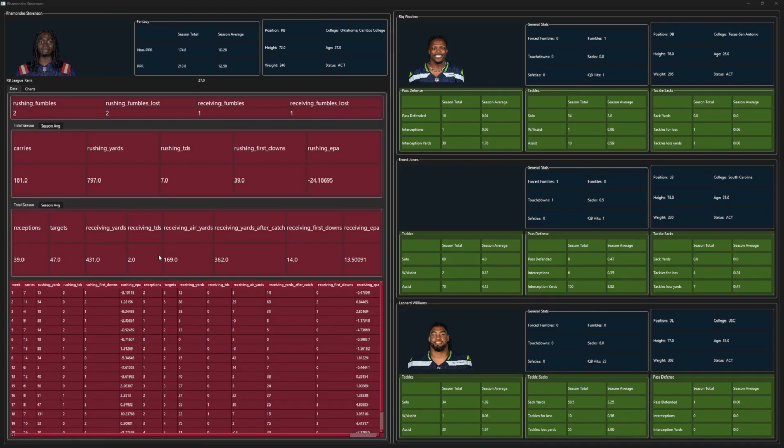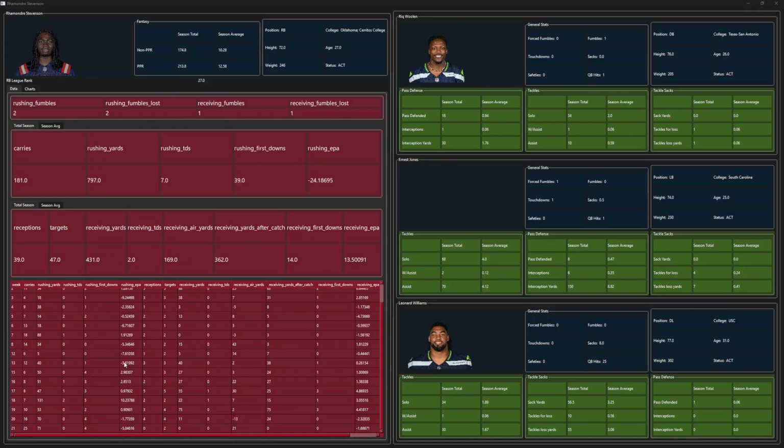For the Patriots, your starting running back is Ramondre Stevenson. Again, with the defense here if you need it. And the week-by-week information, which I'll go to the second half now. And switch over to the averages. And for turnovers this season, he's at 2 rushing fumbles and 1 receiving fumble.